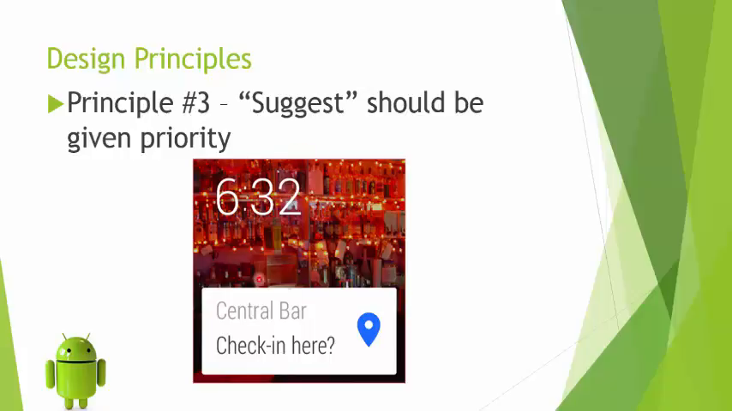So like you see in this figure, the user has just walked into this particular area, and based on the geolocation coordinates of the user, your app fires up a notification that says there is a central bar over here. Do you want to check in here? So this was the suggest notification which came to the user based on his location without him having to ask what places are good around here.